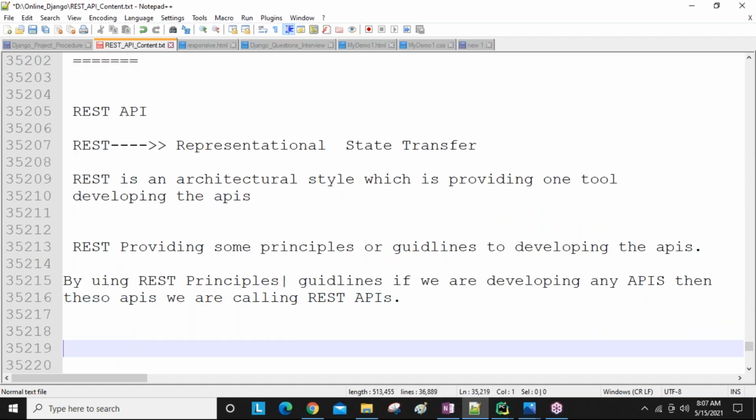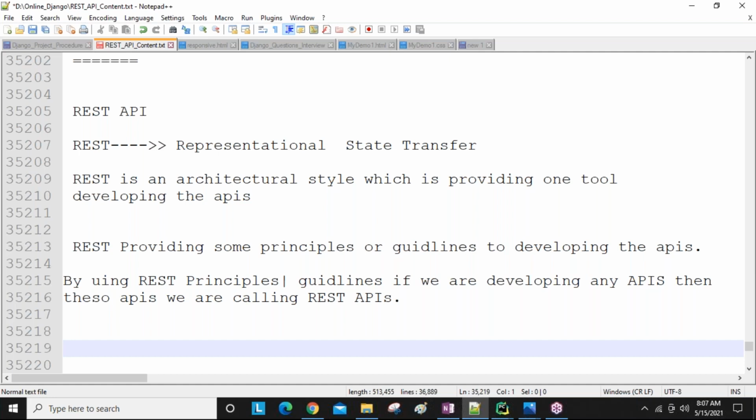Okay, so REST is providing some principles or guidelines to developing the APIs. By using the REST principles or guidelines, if we are developing any API, those APIs we are calling the REST APIs. Clear this one? So what is REST API? If anybody is asking, REST stands for representational state transfer, which is an architectural style which is providing some rules and regulations to developing the APIs.